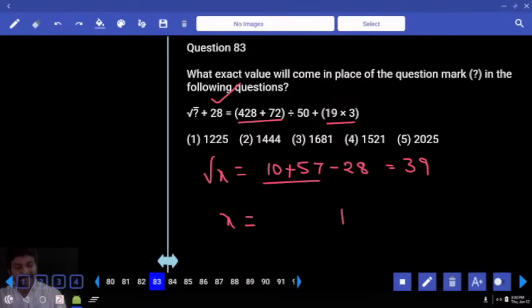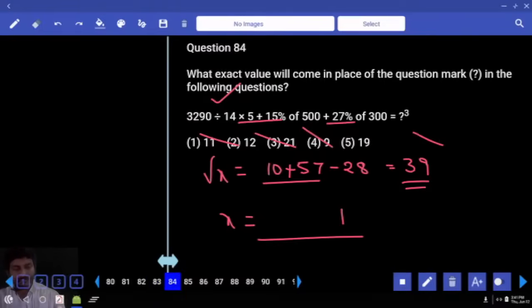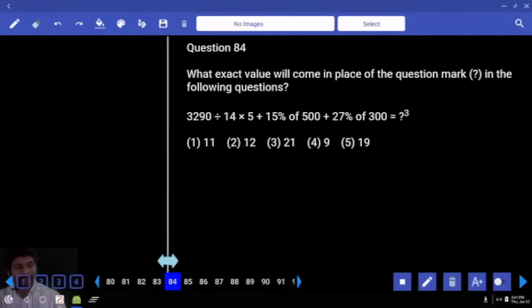X must end with, how many options are there? 39 is less than 40, right? So 39 square also should be less than 40 square. What is 40 square? 1600. So answer cannot be third option. Over.